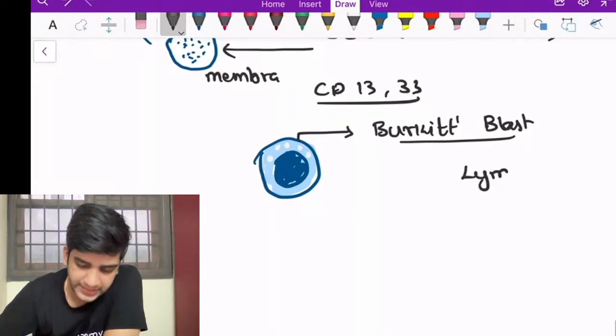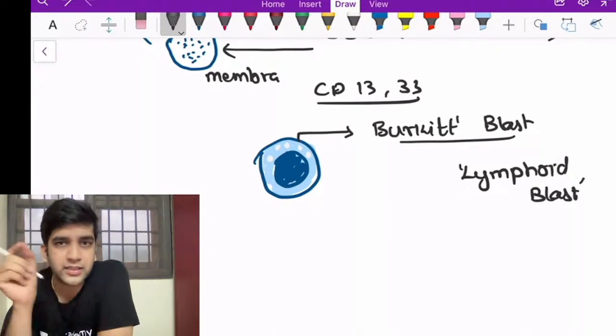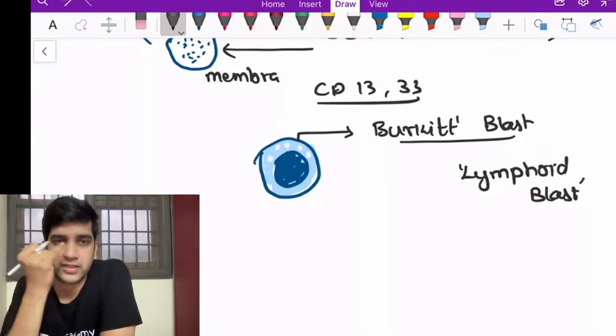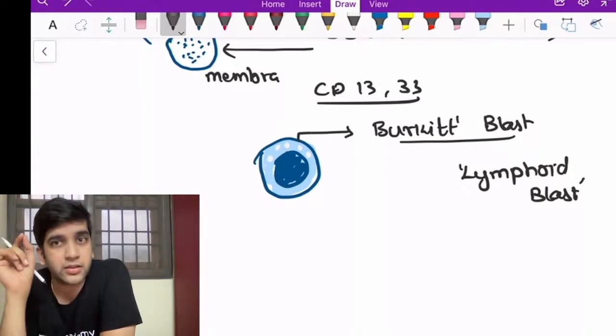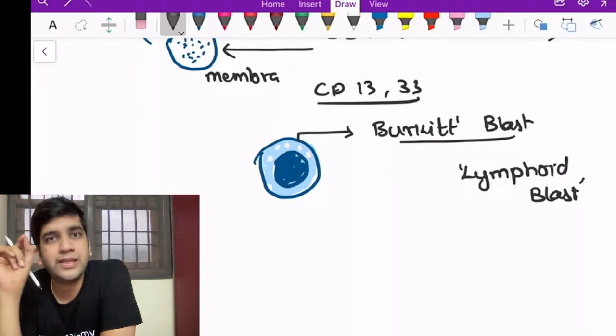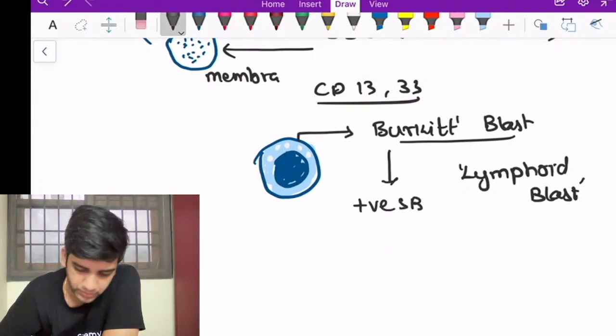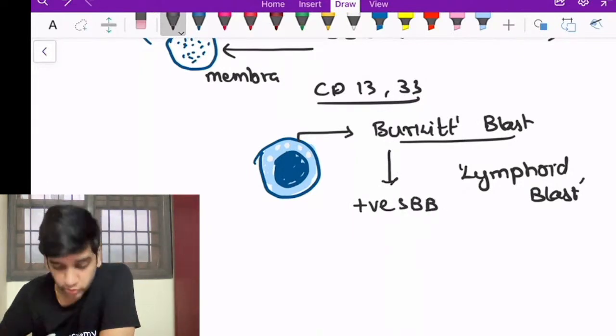Okay, so when I take a lymphoid blast, can I say that Burkitt's lymphoma has to be a lymphoid blast, right? So Burkitt's is a lymphoid blast. Any lymphoid blast will be negative for SBB, but Burkitt's blast is an exception. This will be positive for SBB. Again, Burkitt's blast is one more exception.